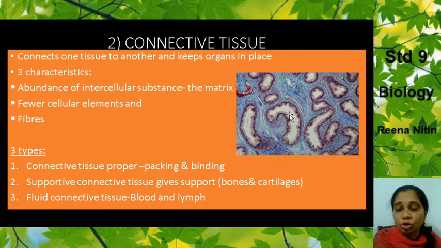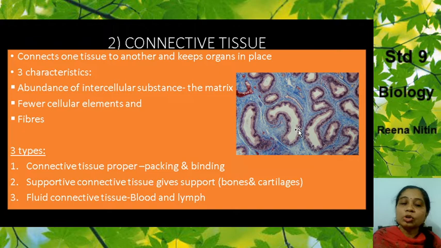There are no cellular elements much inside this. For example, you can see the mitochondria, you can see the other things. So these elements are few, but there is a lot of this blue substance, that is the matrix. There is abundance of the matrix. Understood? I hope I am clear about this. So there are very few cellular elements and also fibers are less in the connective tissue.